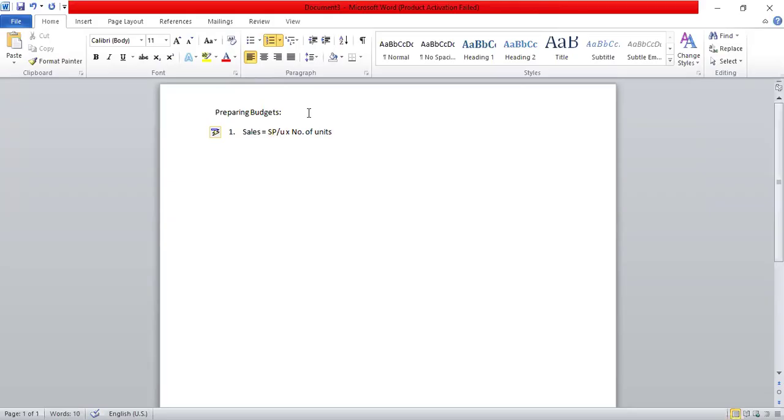In preparing a budget, there is a comprehensive budget which is prepared, which is also called the master budget. All the budgets included into one budget is called a master budget. Master budget is basically a compilation of all the budgets which are prepared. What are the budgets? Broadly classifying, there are two types of budgets. The first one is operating budgets. The second category is financial budgets. There are only two types of budgets, broad classification.